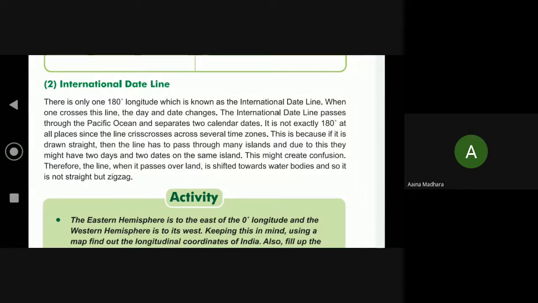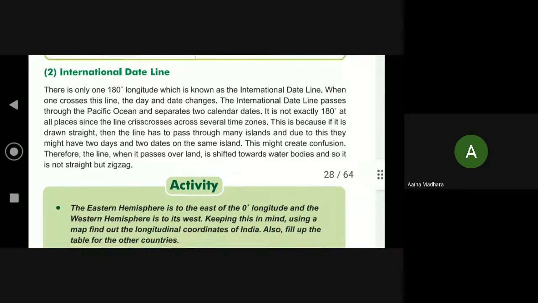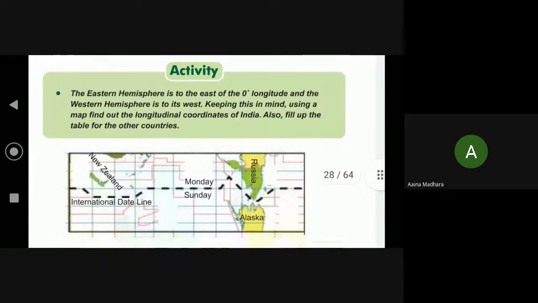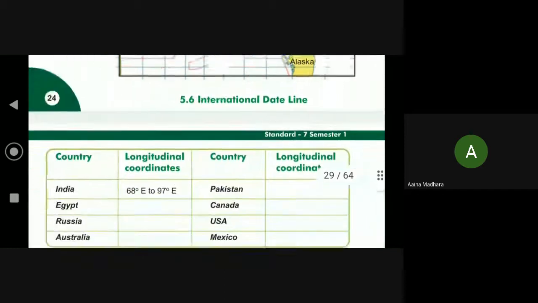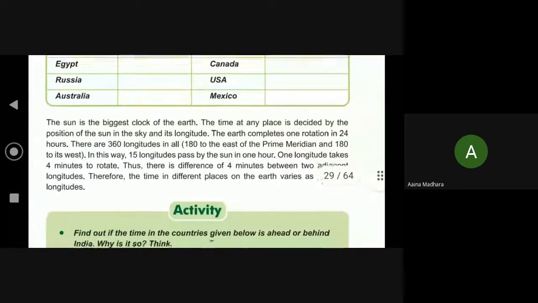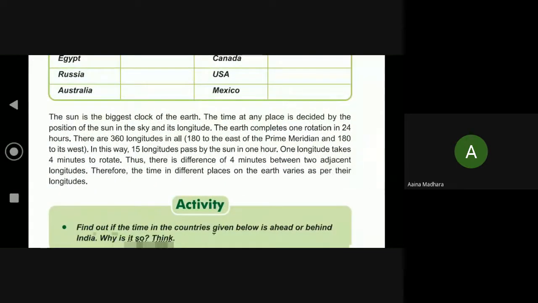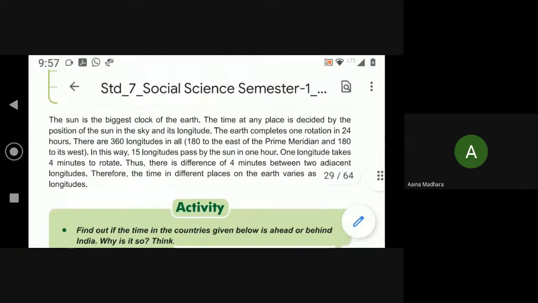This question is asked again and again: why is the international dateline drawn zigzag? So you should know this answer. Ma'am, can I continue?